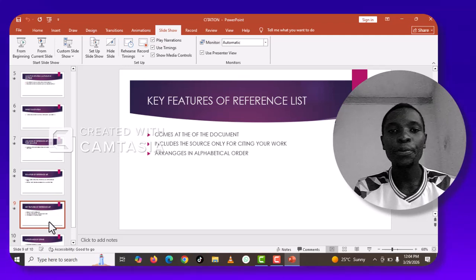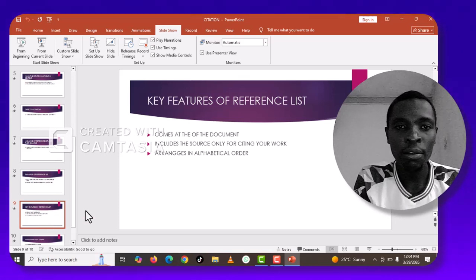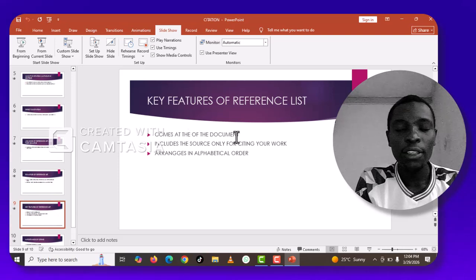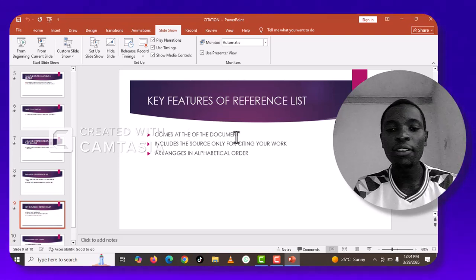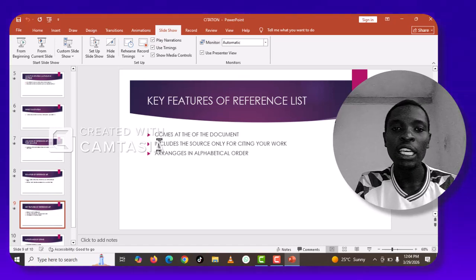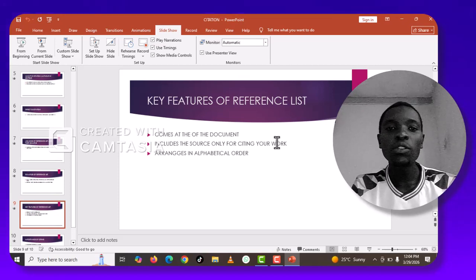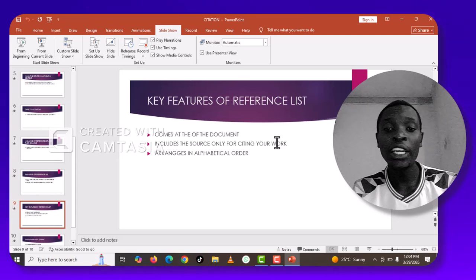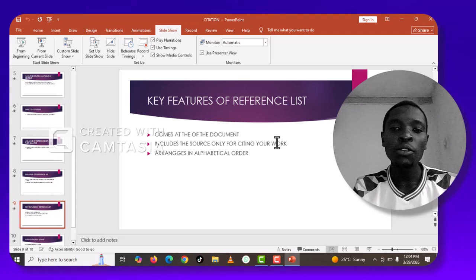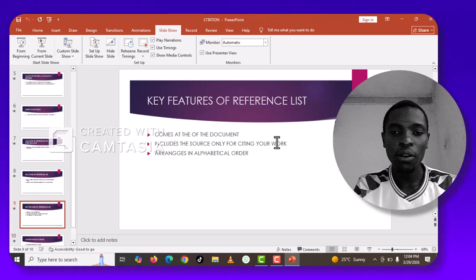Then we have key features of the reference list. There are things that the reference list should have. The first thing is that it comes at the end of the document, while in-text citation comes inside your body when you are writing something. Then it includes only the sources you cited in your work. It does not involve the sources that you read, only the sources that you cited and put in your work.